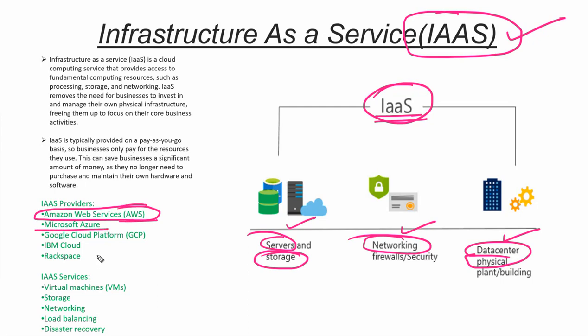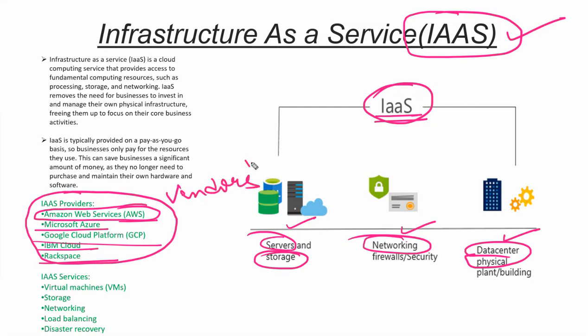Azure stands for Microsoft Azure. GCP stands for Google Cloud. IBM, Rackspace. These are the vendors of the cloud. Vendors are the particular companies providing you the cloud services so that you can achieve cloud computing.